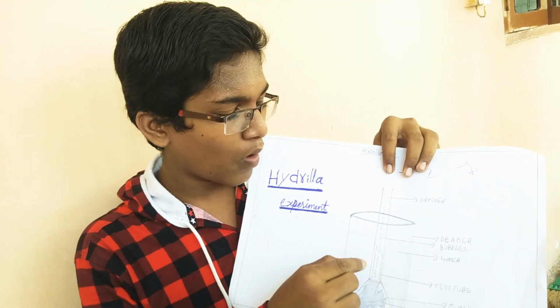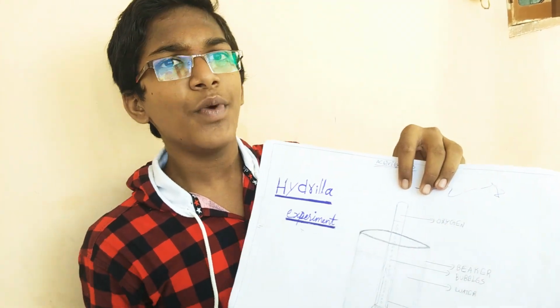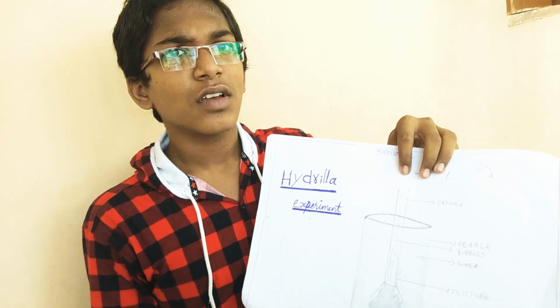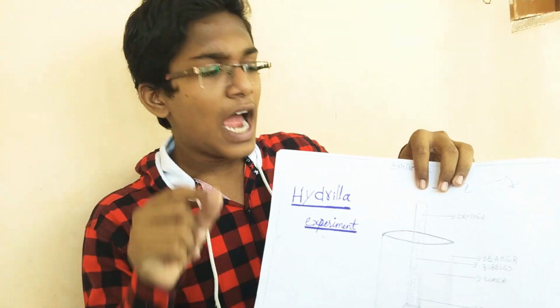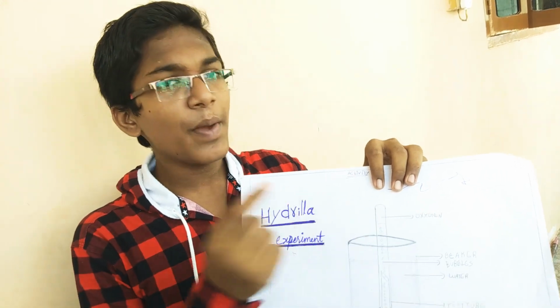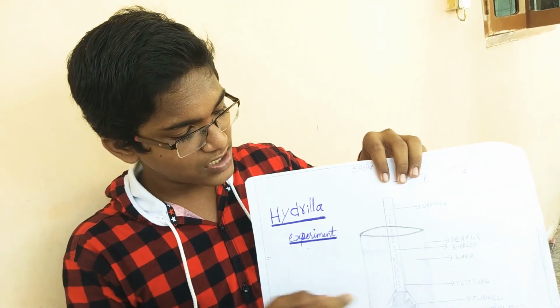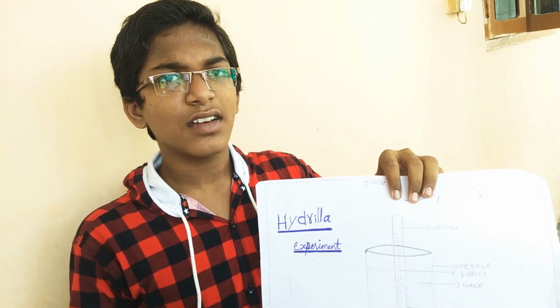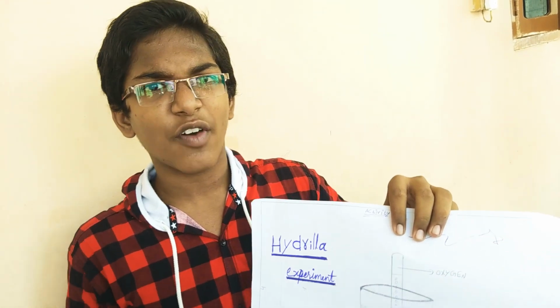After some time the gas bubbles will come. We don't know what that gas is. Take a burning splinter and keep it at the mouth of the test tube. After some time the fire will burn brightly. Why? Because oxygen increases the fire and carbon dioxide decreases the fire. So friends, we can conclude that it is oxygen. The water plants also release oxygen.